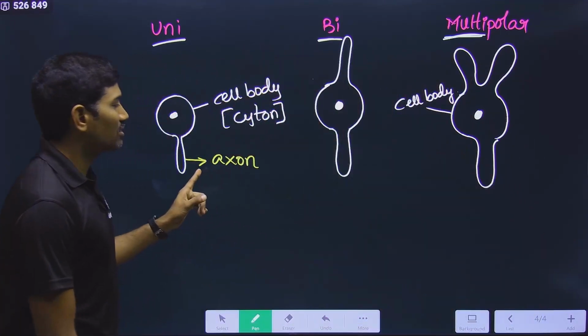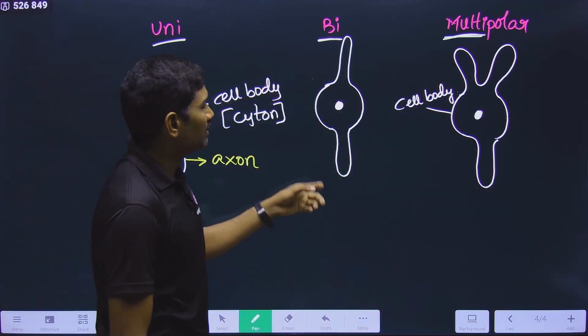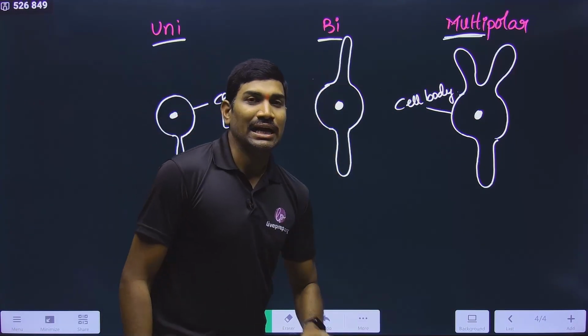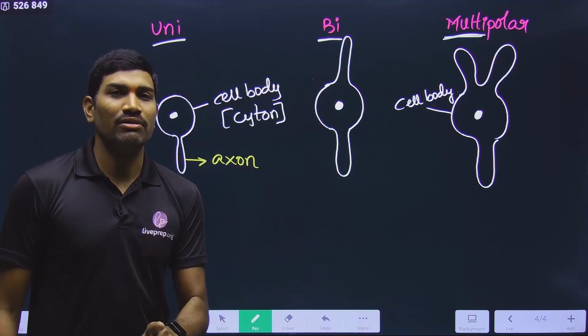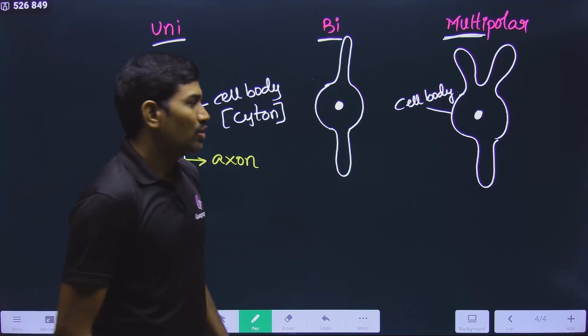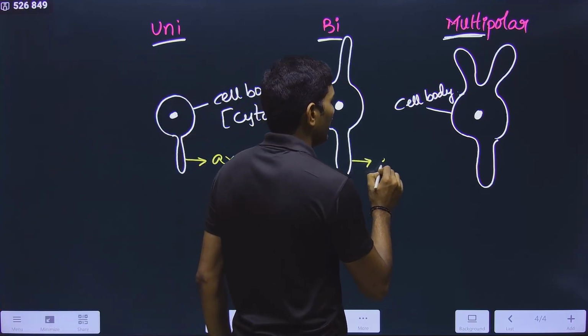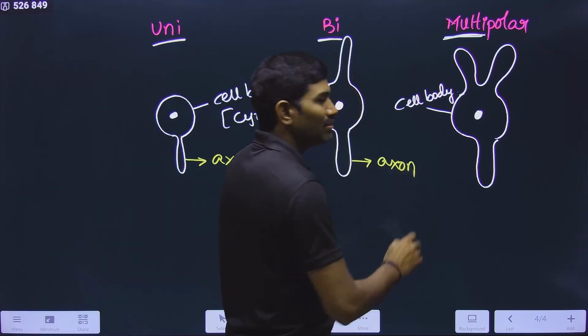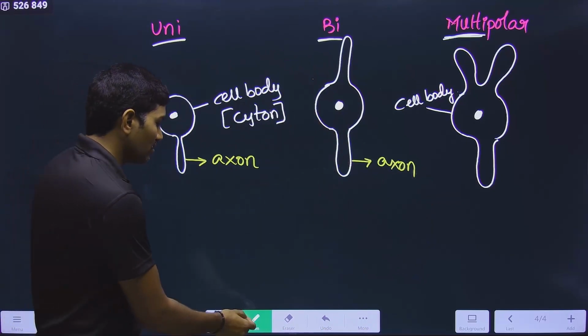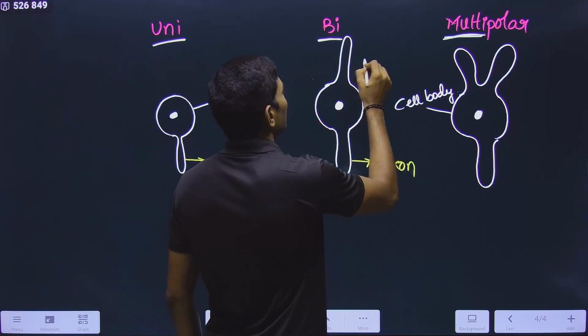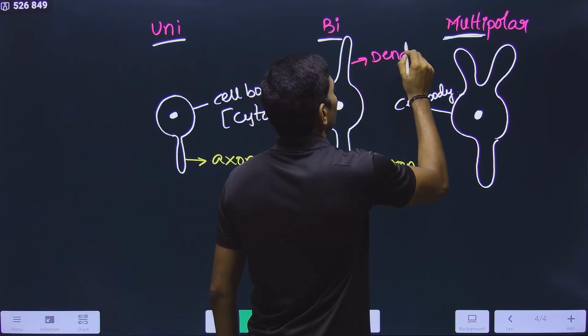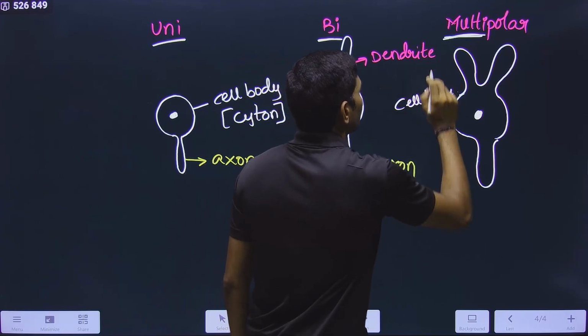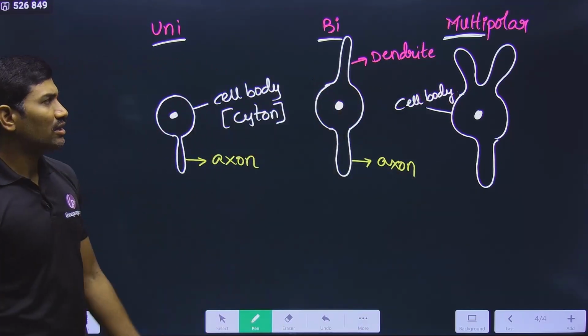Okay, this is what the axon is. Now here two processes are there, and please remember always the number of axons is only one. So definitely one will be axon. If one is axon, the other one will definitely be a dendrite. Dendrite or dendron, anything you can write.